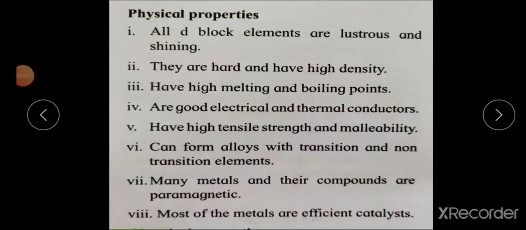Then physical properties of transition elements. All the d-block elements are lustrous and shining. They are hard and have high densities. They have high melting and boiling points. They are good electrical and thermal conductors. They have high tensile strength and malleability. They can form alloys with transition and non-transition elements. Many metals and their compounds are paramagnetic. Most of the metals are efficient catalysts. These are some of the physical properties of transition elements.